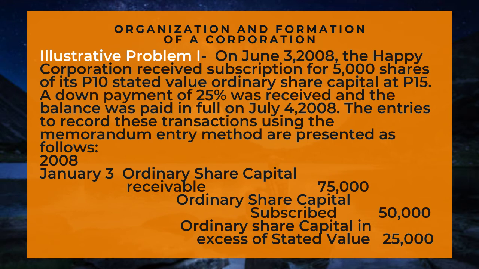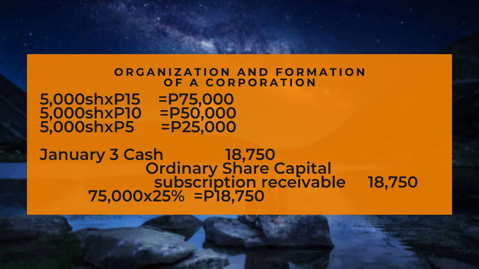2008, January 3, debit ordinary share capital subscription receivable for 75,000 pesos, credit ordinary share capital subscribed for 50,000 pesos, and credit ordinary share capital in excess of stated value for 25,000 pesos. 5,000 shares times 15 pesos is equal to 75,000 pesos. 5,000 shares times 10 pesos is equal to 50,000 pesos. 5,000 shares times 5 pesos is equal to 25,000 pesos.